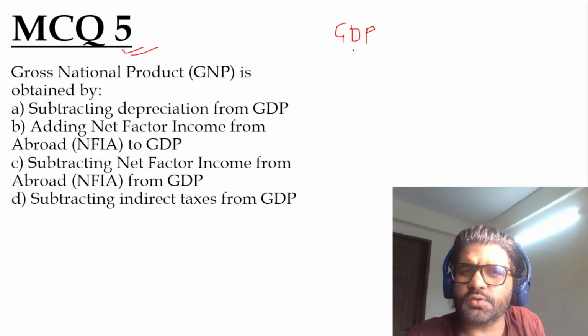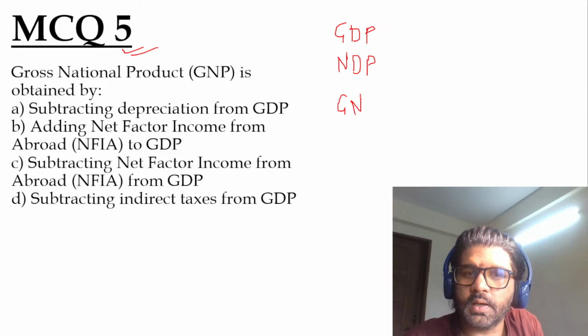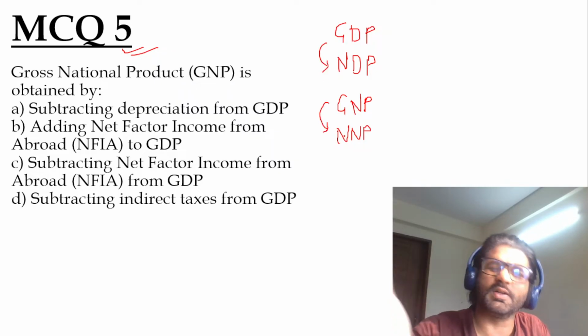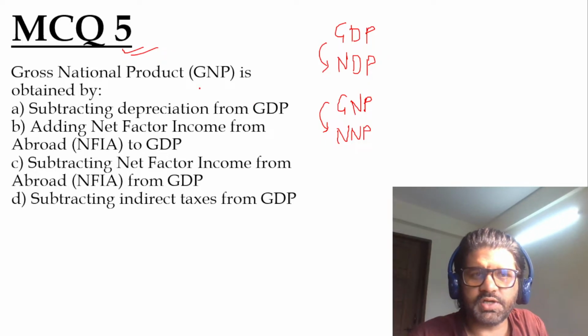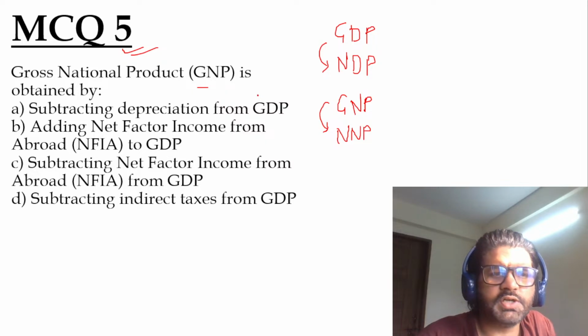There is an order, follow this order. It will help you in remembering. GDP, NDP, then GNP, and then NNP. So GDP and NDP are connected; GNP and NNP are connected. You can say all of these are connected to each other, but this is just for simplifying things. So what is GNP? GNP is GDP plus NFIA, adding net factor income from abroad to GDP.